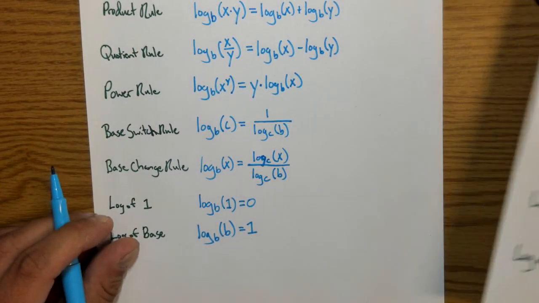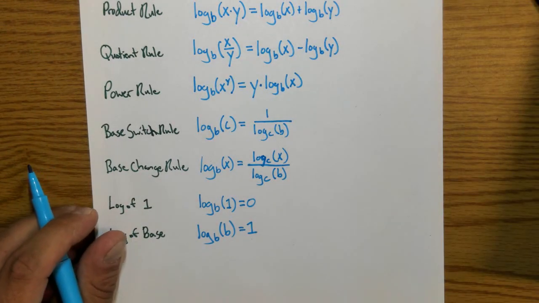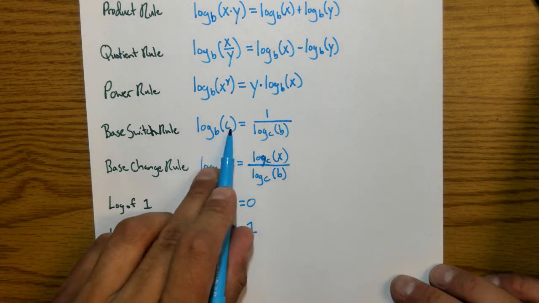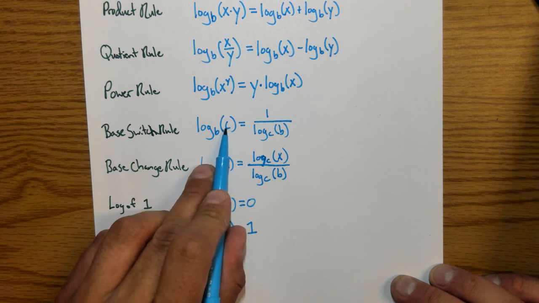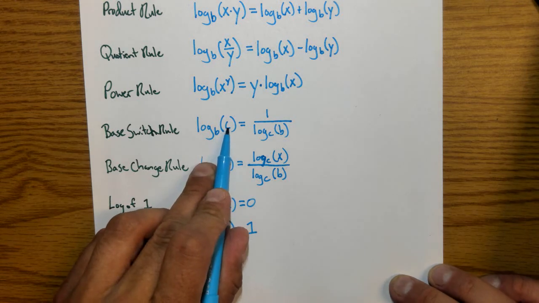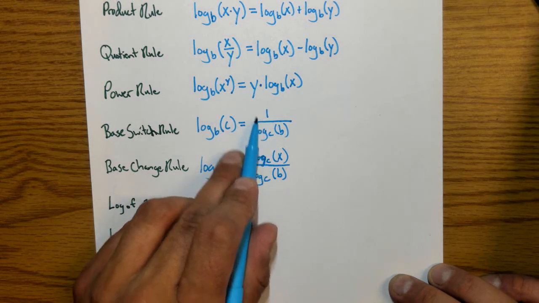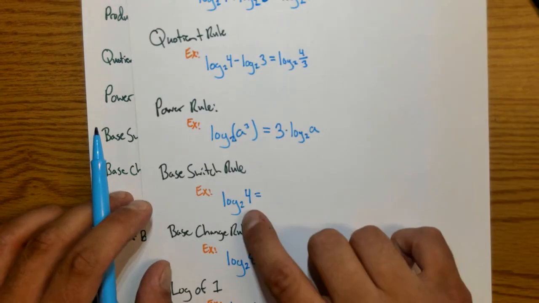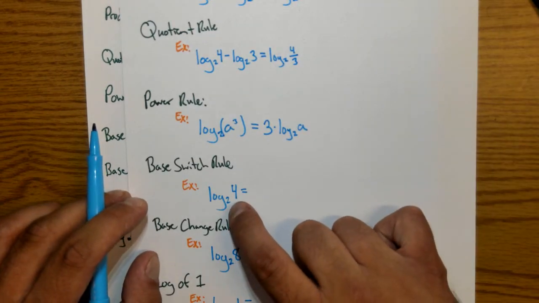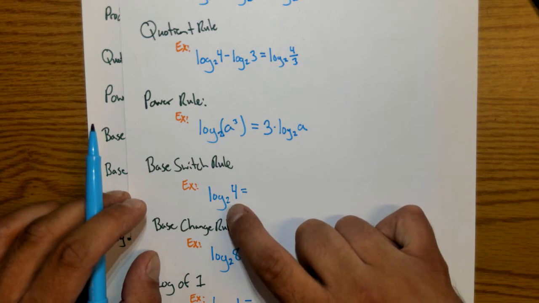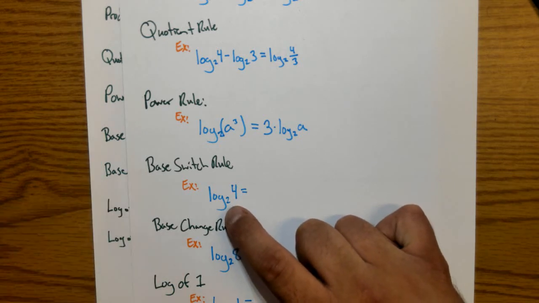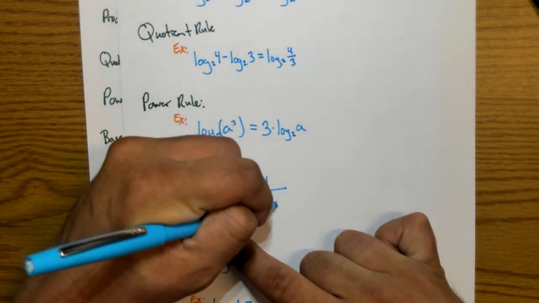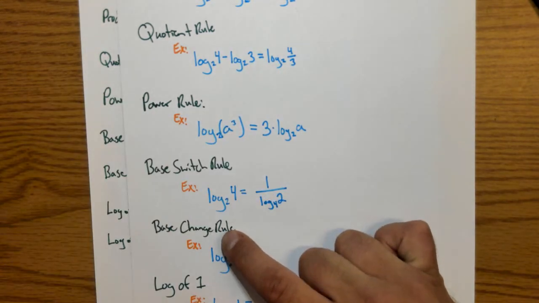Next, we have the switch, or the base switch rule, and that is saying that if we wanted to, we could swap b and c here. We could swap our base and whatever our number is, and it would just be the reciprocal of it. So, if I was trying to get something in base 4, because another log that I'm working with is in base 4, well, I could rewrite this as 1 over log base 4 of 2. Okay?